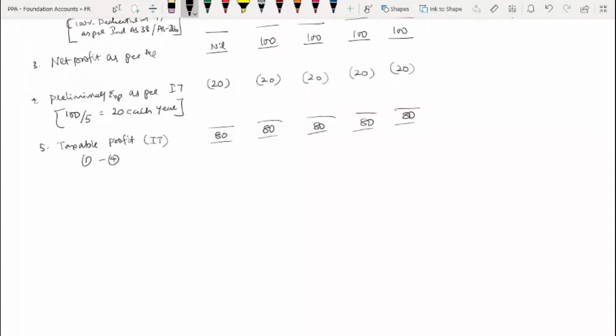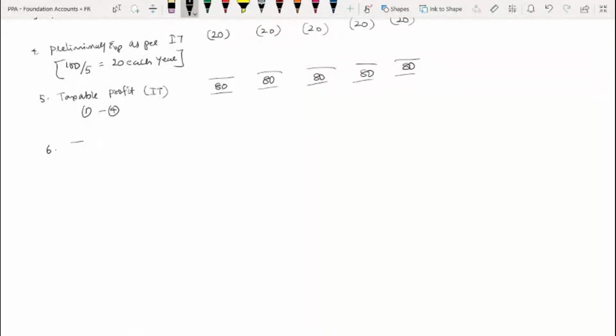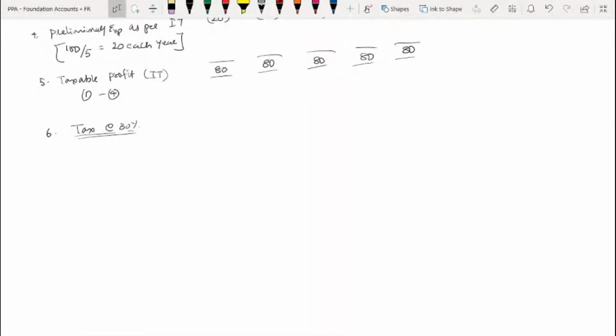Now let us go for tax computation, the tax liability. Tax at 30%. First, on accounting profit, in the first year it is nil, then 30, 30, 30, and 30. That is what I am supposed to pay.